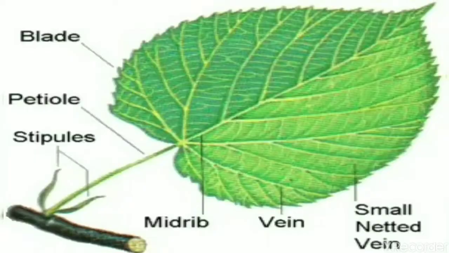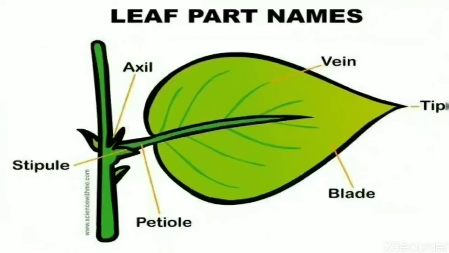Here you can see a diagram of a leaf. The same parts are there: blade or lamina, petiole, stipule, midrib, side veins, and side veins further divide into small veins. This is a more clear picture.